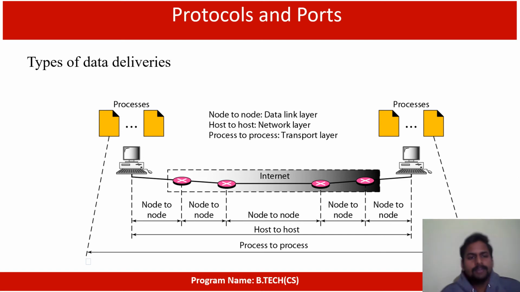And the next one is types of data deliveries. You see here they have given one simple network configuration. In the leftmost side there is one system with some files being processed. In the same way, in the rightmost side also there is a system dealing with some file process. In the line below they are mentioning process to process, then host to host, then node to node.